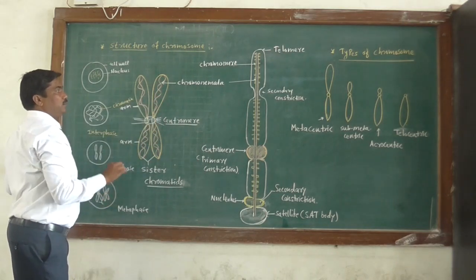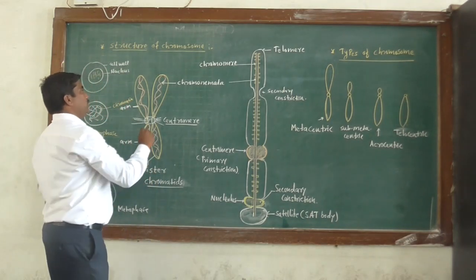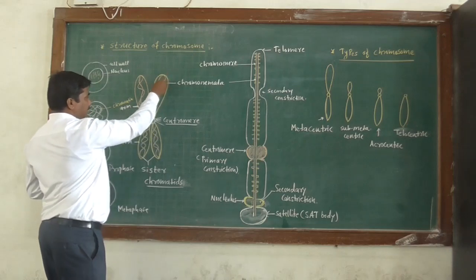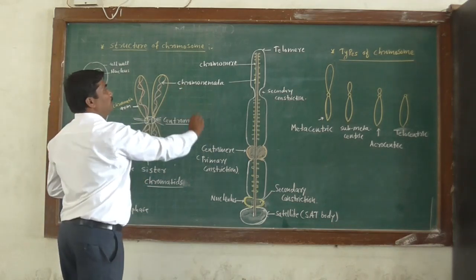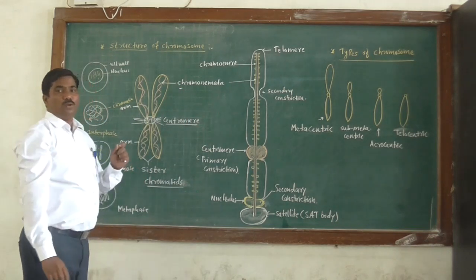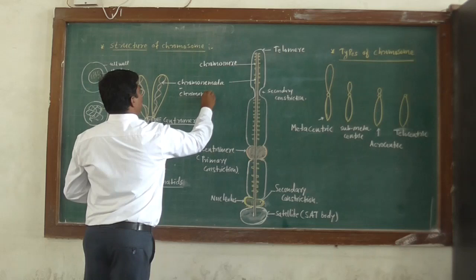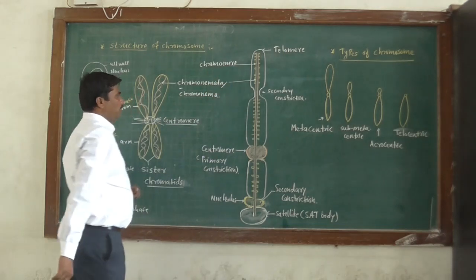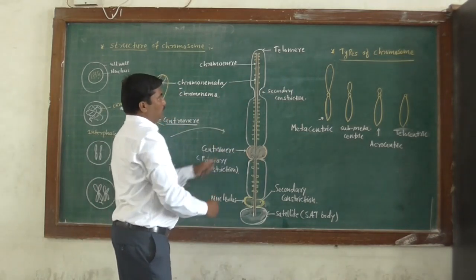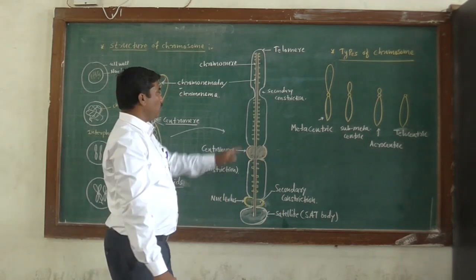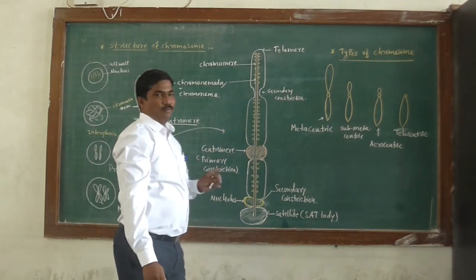Each chromatid contains linear double-stranded DNA. This DNA is linearly arranged within each chromatid. This is known as chromonema, or singularly, chromonema. Okay. So of the sister chromatids, here we draw only one single chromatid.